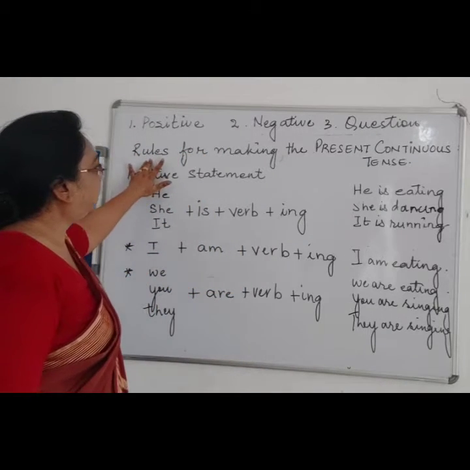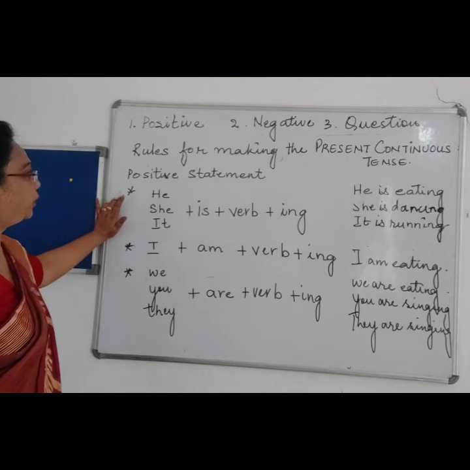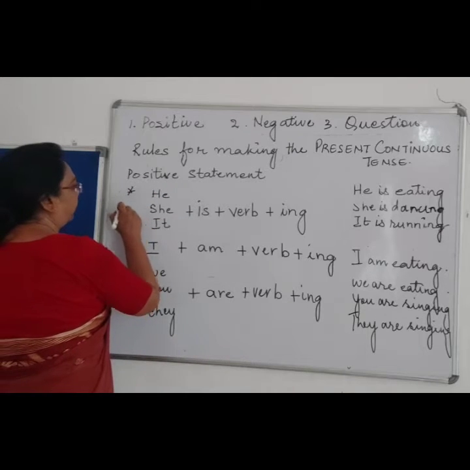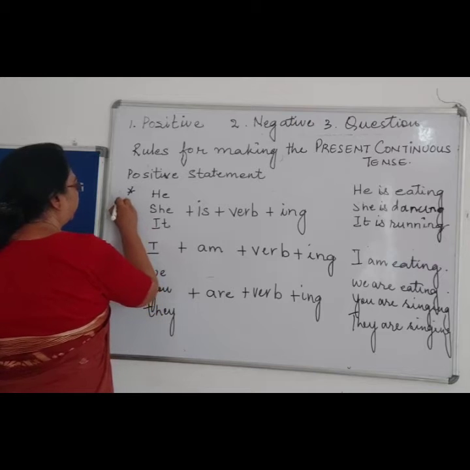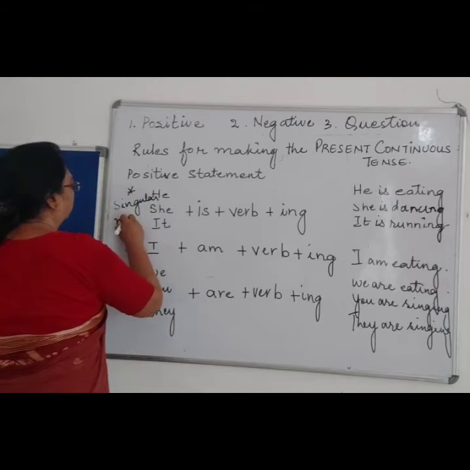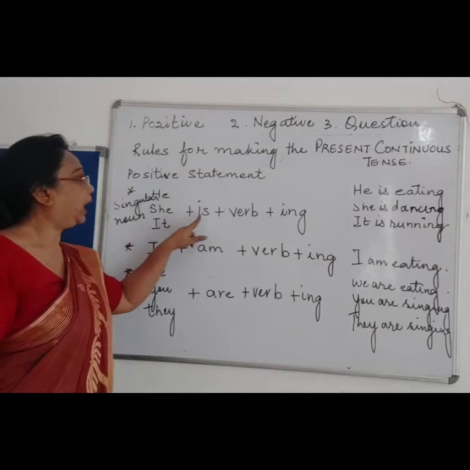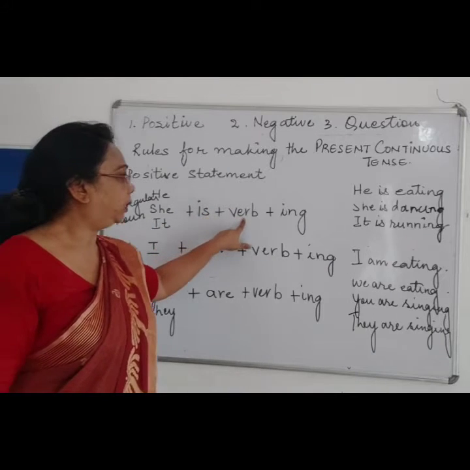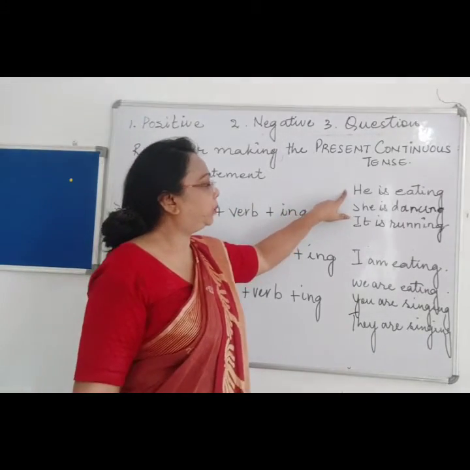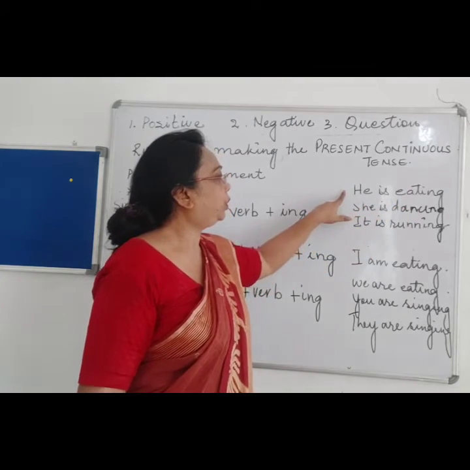Now, let us see the rules for making the present continuous tense. First, we will see the positive sentence. For the positive sentence, when the sentence begins with a singular noun, singular meaning single, like he, she, it, we have to add is, then the verb, and to the verb we will be adding ing. Let us see the example over here. He is eating. She is dancing. It is running.